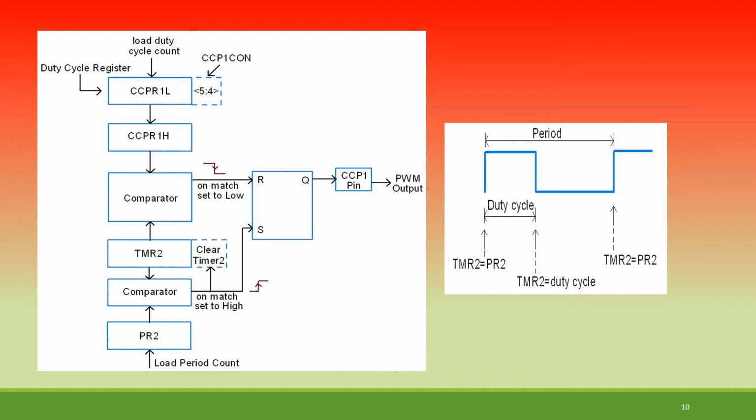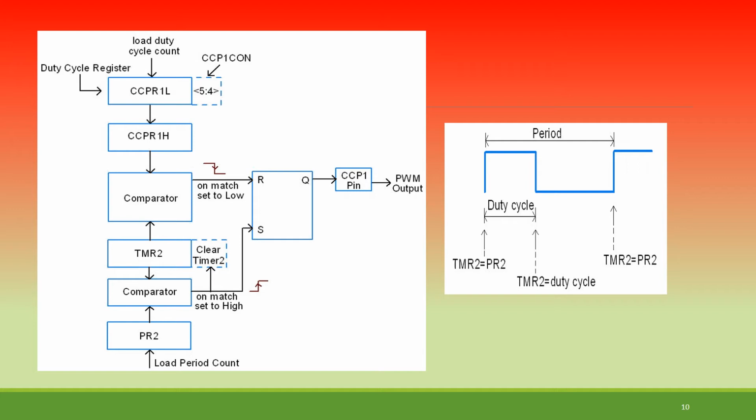In general, we set the PWM period by writing to the PR2 register in the beginning. Then we set the PWM duty cycle by writing CCPR1L for the higher 8 bits, and then set the CCP pin as an output. So these 3 things we do by default. That plays an important role as far as the comparison is considered.